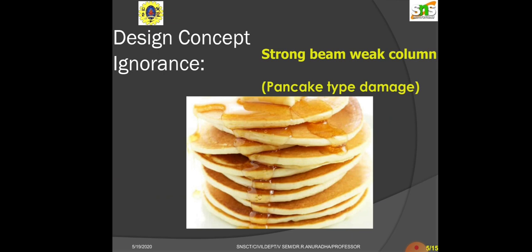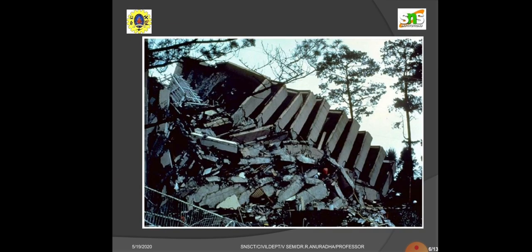Please see, I think your tongue becomes juicy now. Yes, you can see the pancake type of failures here. All the columns are broken and it looks like garbage here, but all the beams, you can see the pancake type failure, beams are in a safer zone. It shows that beams are very strong compared to the column, hence the column failed first.